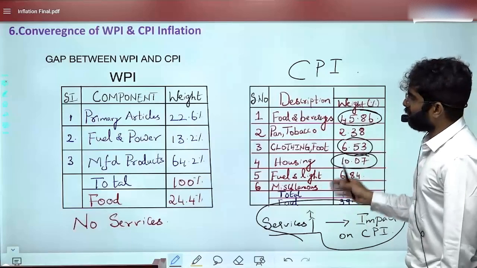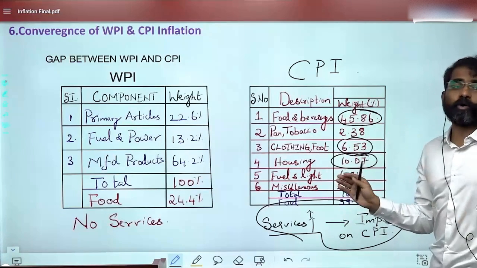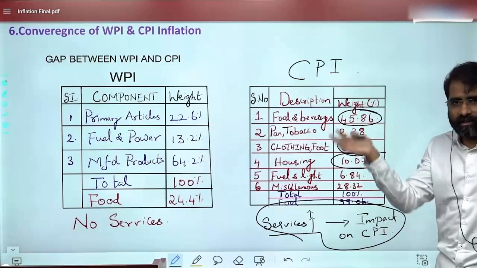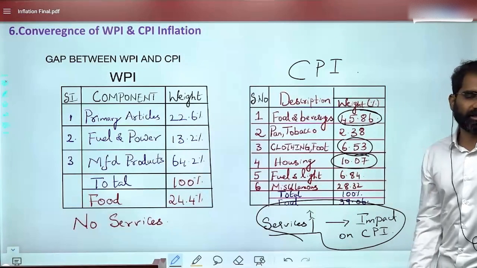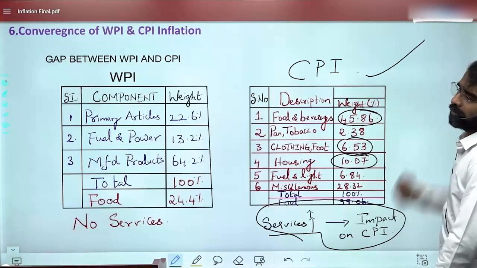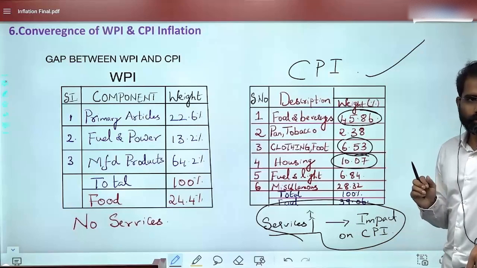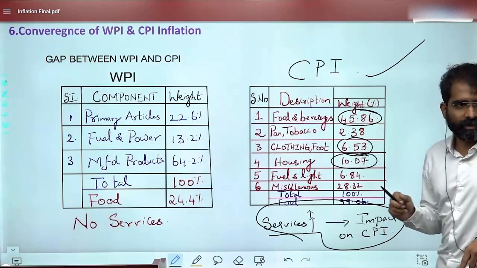In CPI, one more important aspect is that services are part of it, and we observe after COVID that the services cost started increasing, and that was also responsible for CPI to increase. Is that okay?